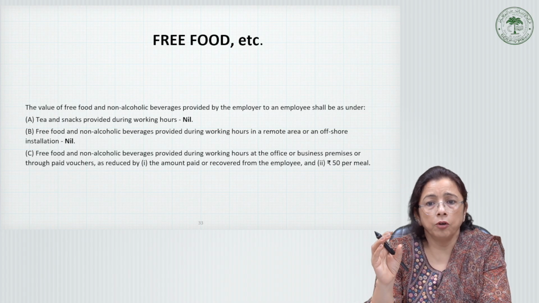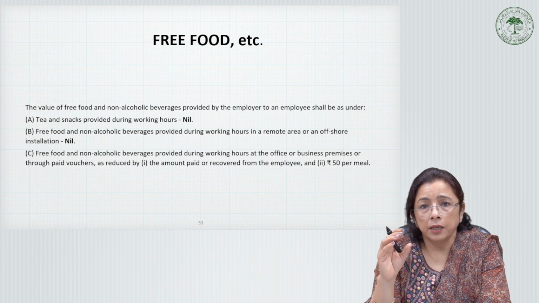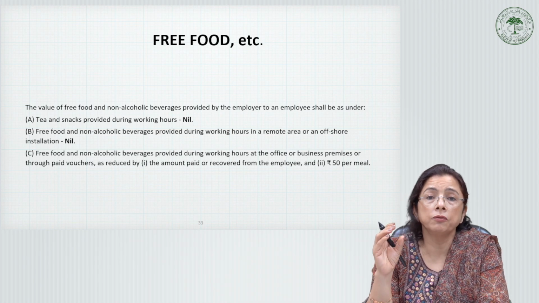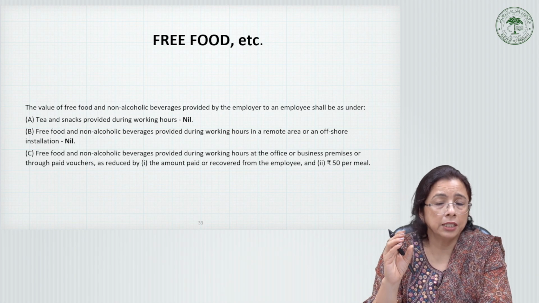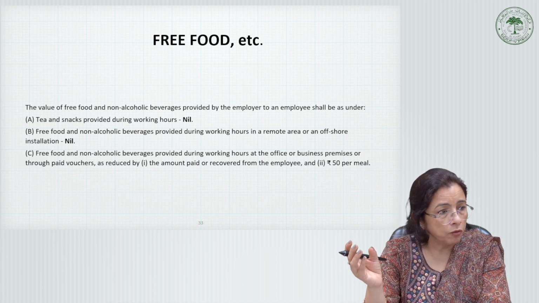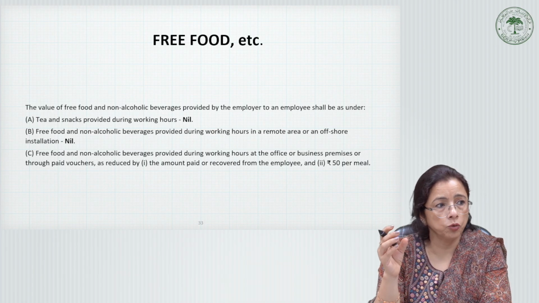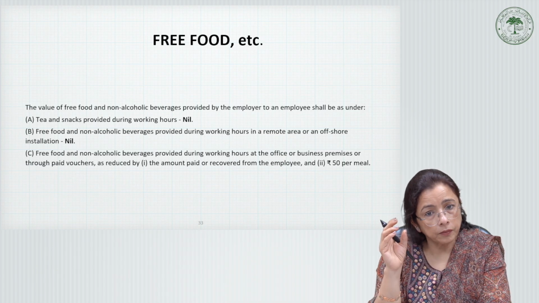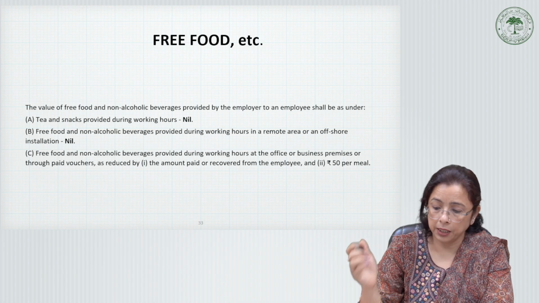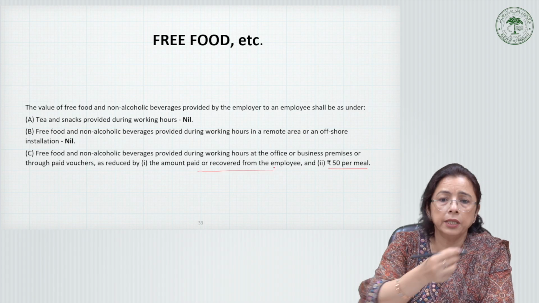Then the value thereof shall be the amount of expenditure incurred by the employer, as reduced by anything recovered from the employee, and also rupees 50 per meal. That means there is an exemption of rupees 50 per meal. Maybe they give you a voucher, or you pay it by yourself. In that case, you will be given an exemption of rupees 50. So in all the cases, rupees 50 is exempted, and whatever has been recovered will be adjusted.